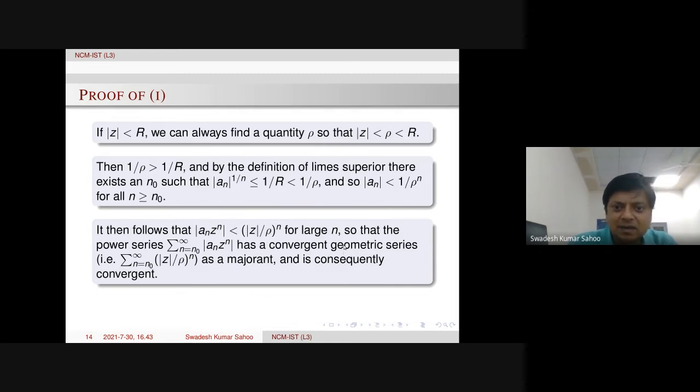This right-hand side, after taking the series, is a geometric series majorant for the original series in absolute value. Therefore, this is convergent. So absolute convergence is very trivially proved.